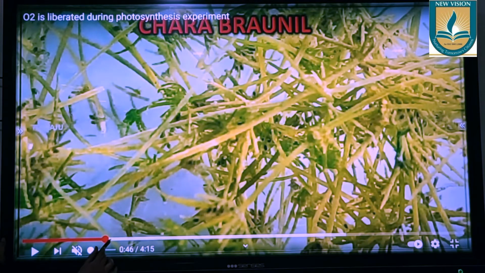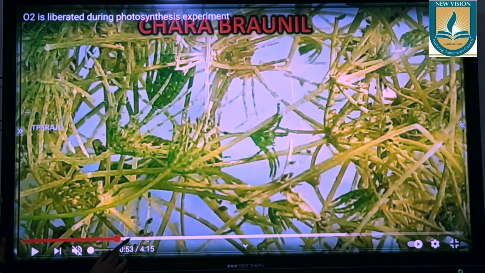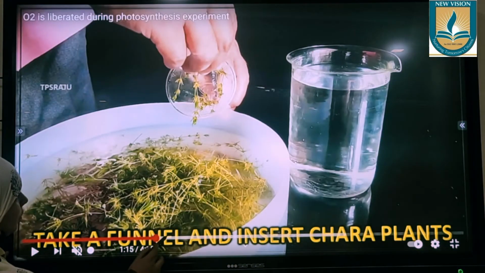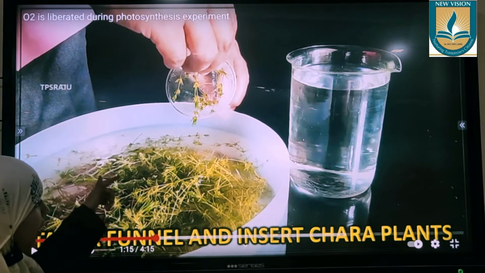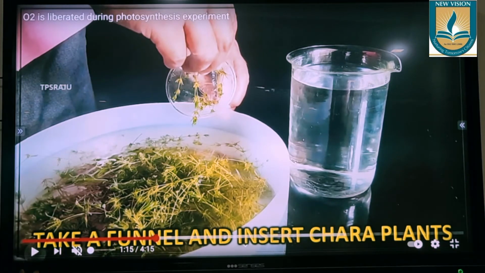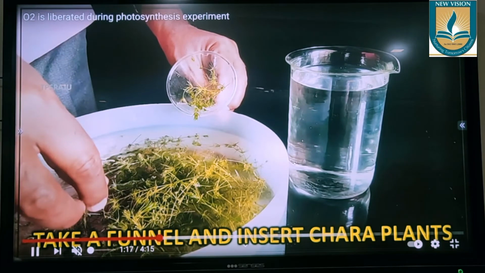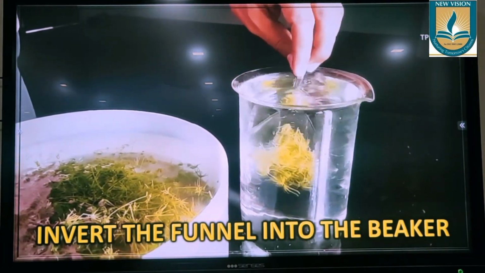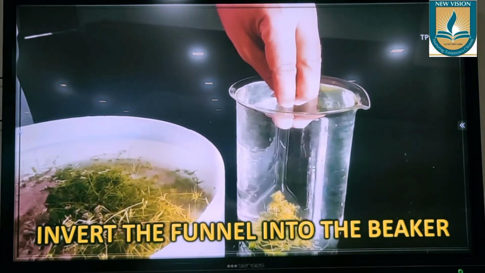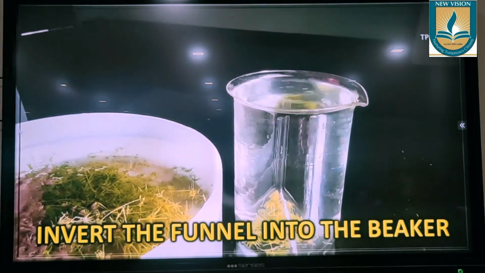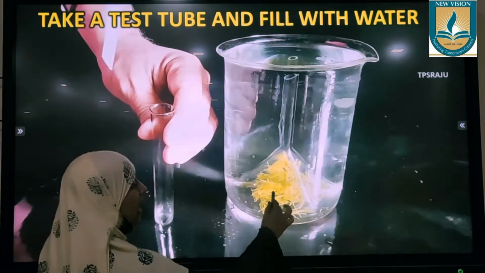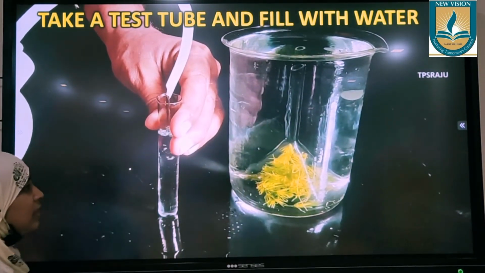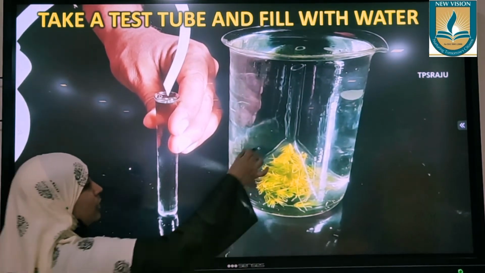Our setup will be like this. We need to take this hydrilla plant and put it into this funnel. Insert it into this funnel like this and put it in the beaker containing water in an inverted way. Why inverted? See, all the gas coming from this will be concentrated in this region. It will not go this side and that side. So that is the advantage. Now it should not escape.